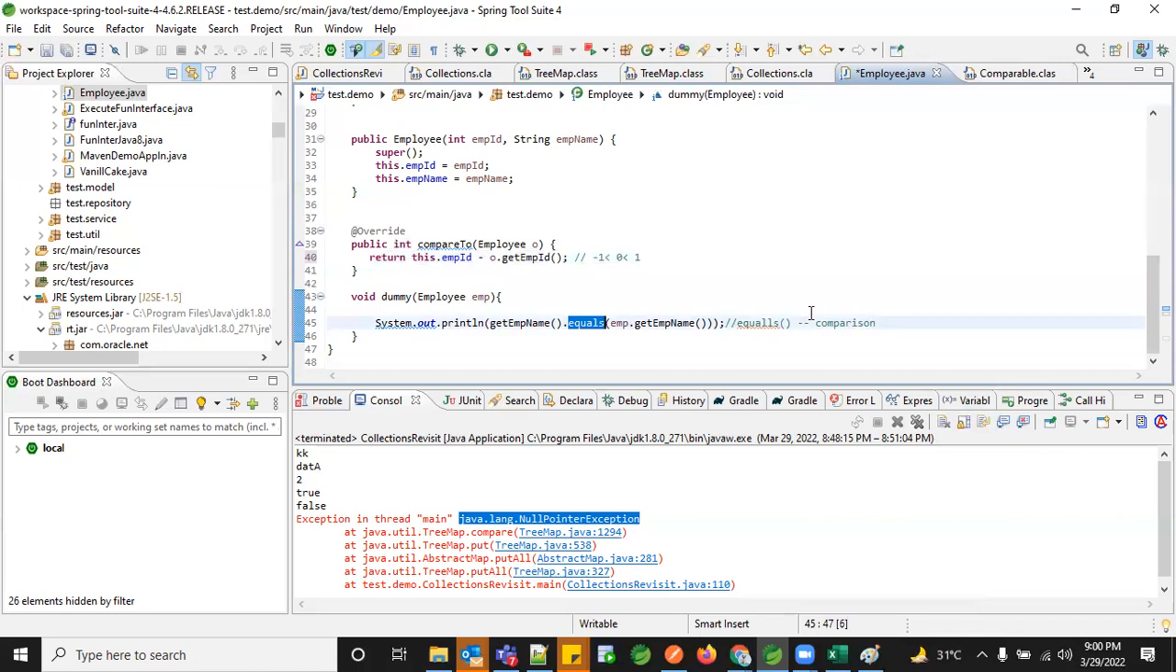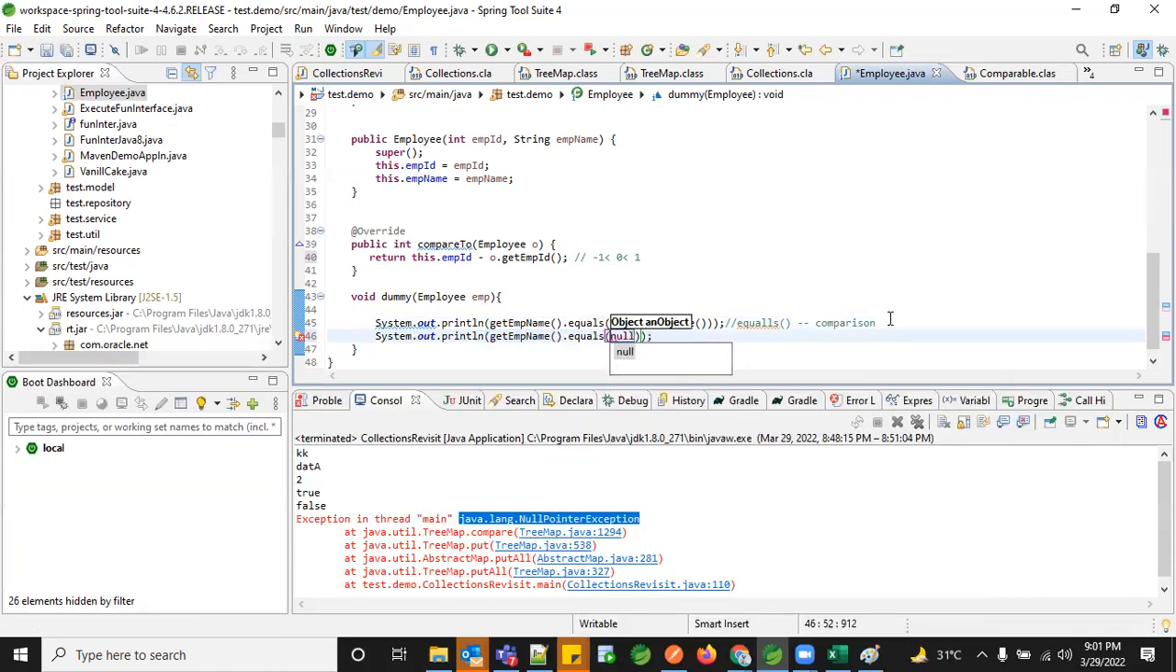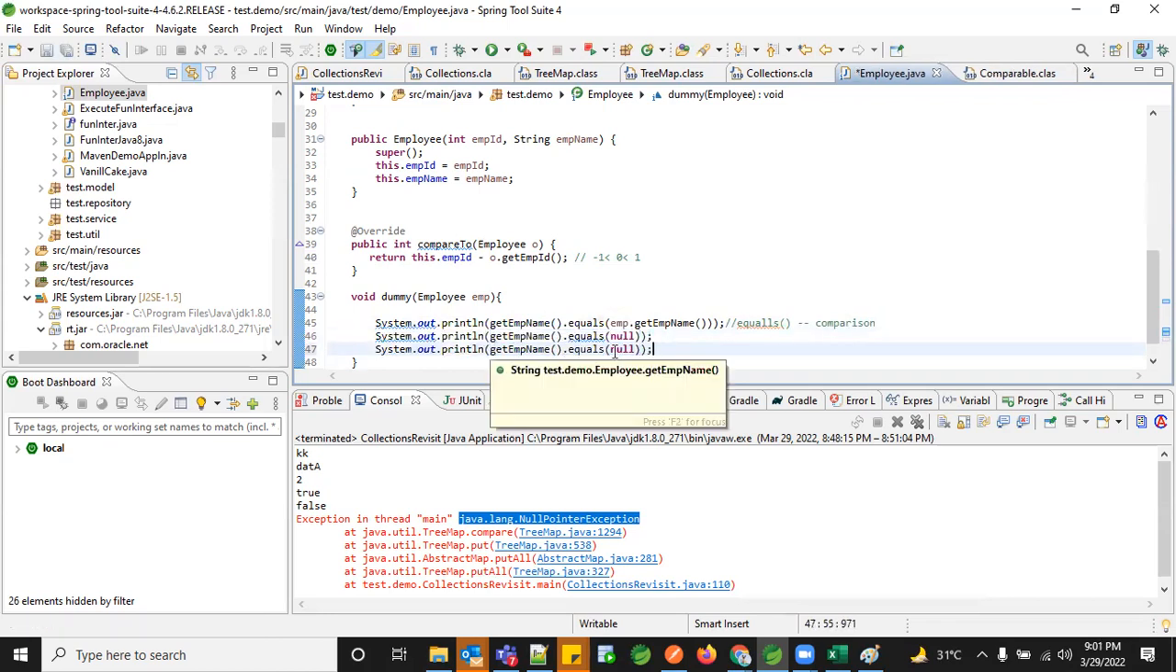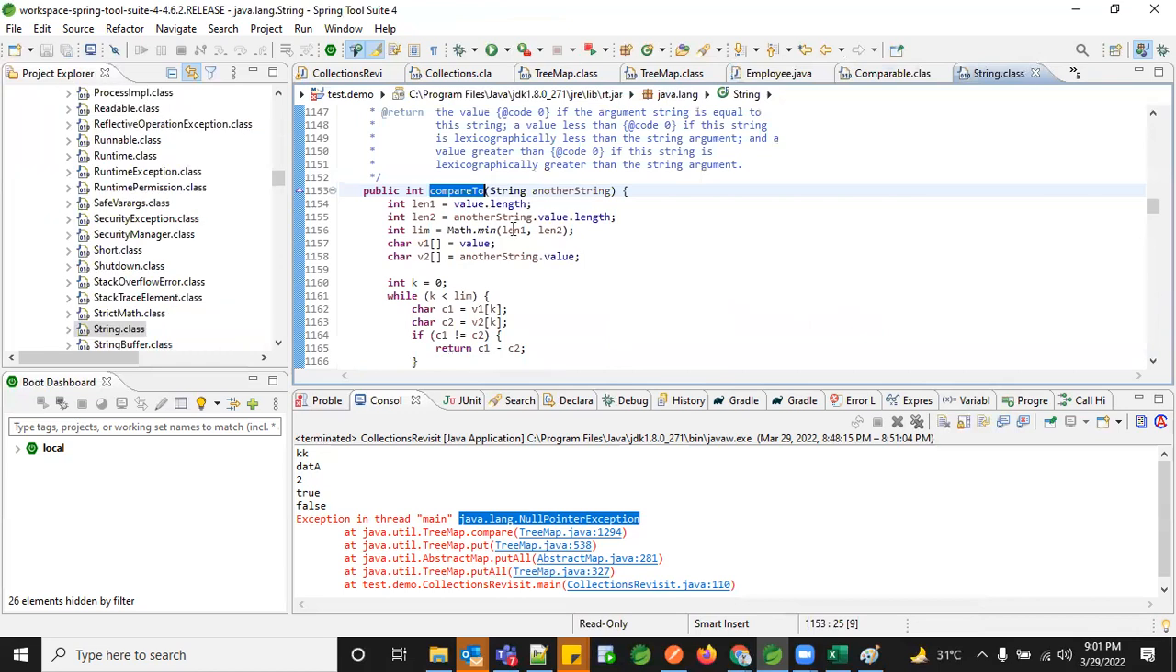Okay, so let's say now I have some object here. What if I do that for a null object? So I'm getting getEmployeeName.equals of null. Okay, so what happens here? And same thing if I'm trying to do it with compareTo, and in the compareTo, I'm passing null again. So what will this compareTo return me here?